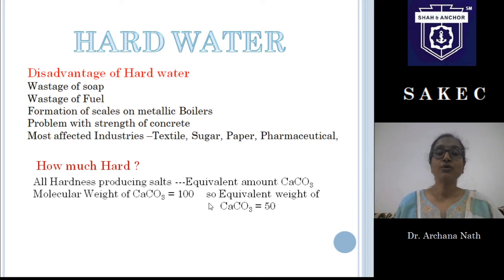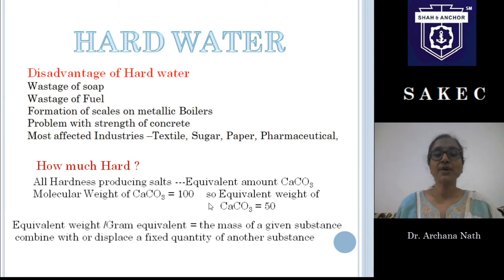So I think you remember equivalent weight. What is equivalent weight? Equivalent weight or gram equivalent is the mass of a given substance, expressed in gram, which combines with or displaces a fixed quantity of another substance. So we want to know how much amount of soap will be consumed, right? Why will the soap be consumed? Due to the presence of this type of salts. And every salt will be converted to calcium carbonate.